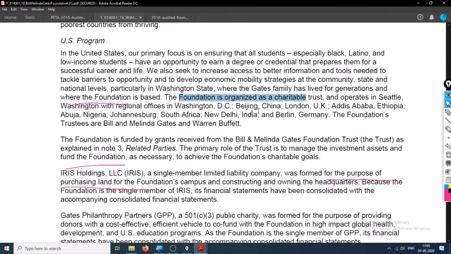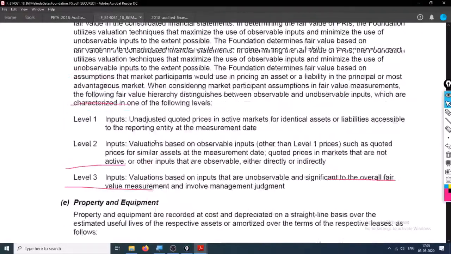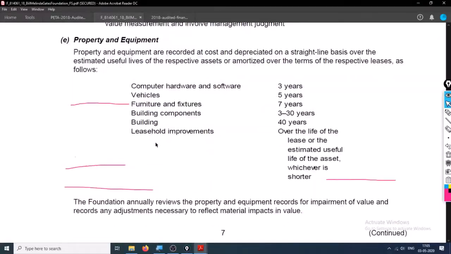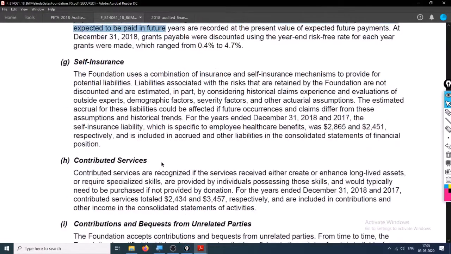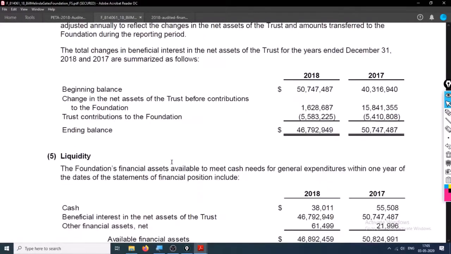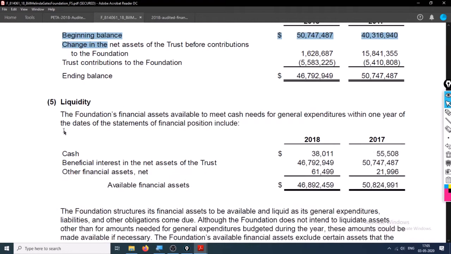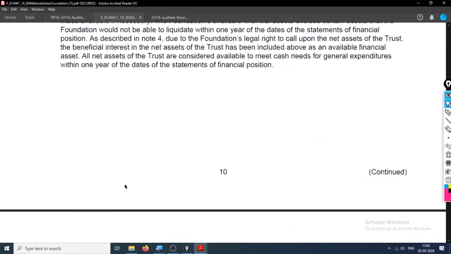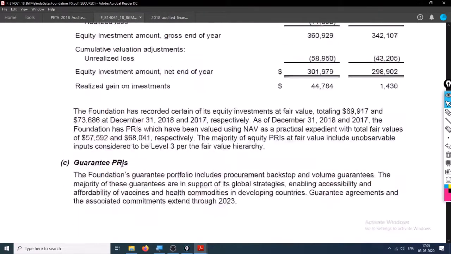Yeah, so basically, they also prepare their accounts the same way as we do. Just they have corpus fund and grants in their balance sheets. Also, they have to be transparent about from whom they received the grants. Beginning balance, they have different for liquidity, loan PRIs.